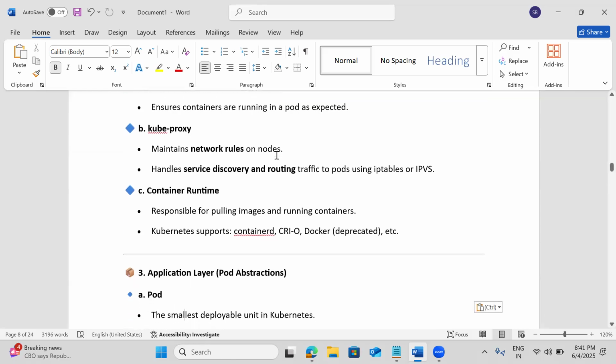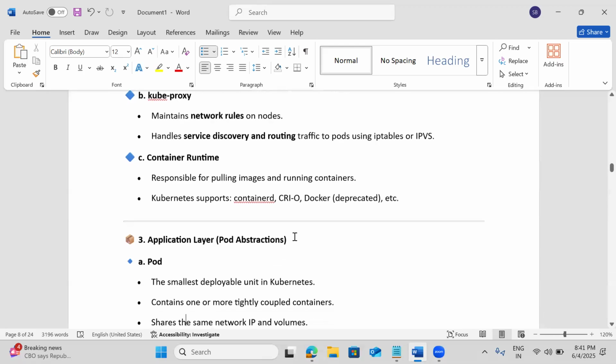And we require a container runtime also. That's not only Docker; there are CRI-O and containerd. Now Docker is deprecated, so containerd comes inbuilt. On top of that, we'll have the pod.